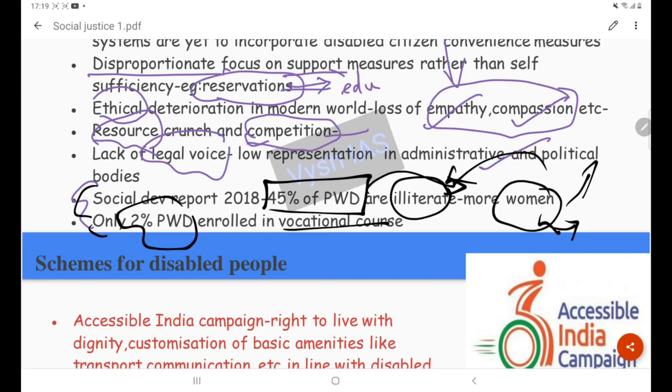This is also unfortunate, because vocational courses are getting a lot of attention these days, and they promise skill development, which actually helps people to survive in society.